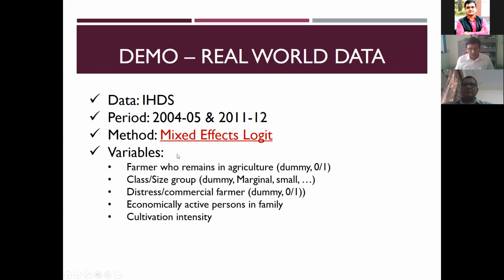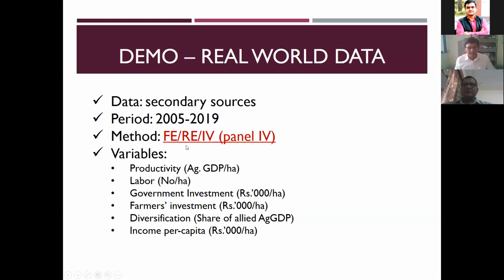Then we'll take household level data from the ISDS survey. The case we are discussing is that the ISDS is tracing farmers in different time periods. With this data, we will try to run this mixed effect logic. The variable details are here, you can look into it. The productivity is per hectare, agriculture GDP, labor is number.